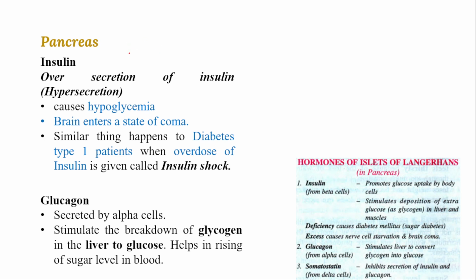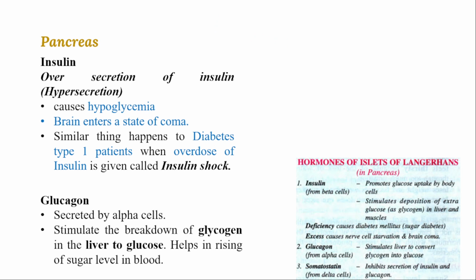Next type of hormone is from the alpha cells of islets of Langerhans, which release a hormone called glucagon. Glucagon will stimulate the breakdown of the reserve food material called glycogen in the liver to glucose.